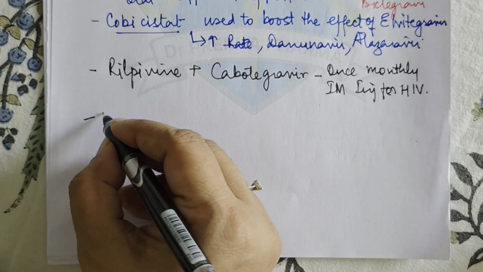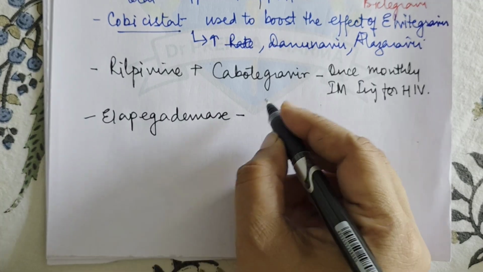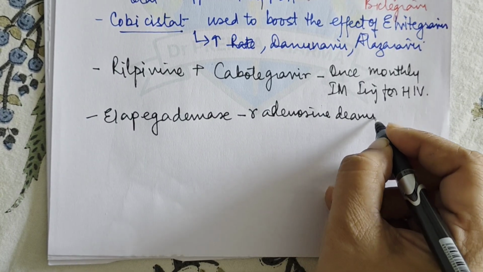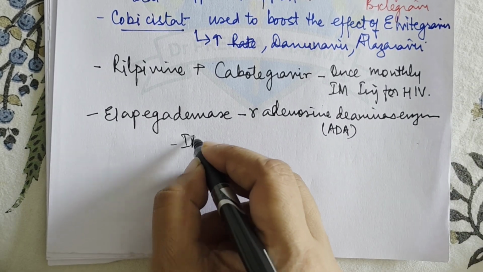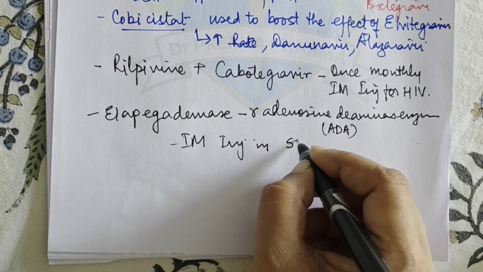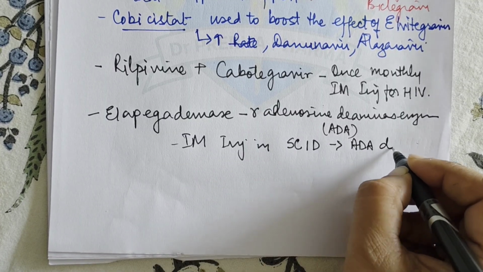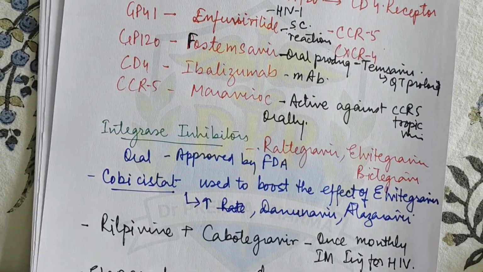Then there is another compound that is called ilapegadimase. Now this is a recombinant adenosine deaminase, ADA enzyme, right? It is indicated for intramuscular injection in severe combined immunodeficiency syndrome due to ADA deficiency. Okay. Now let us see what is the therapy.